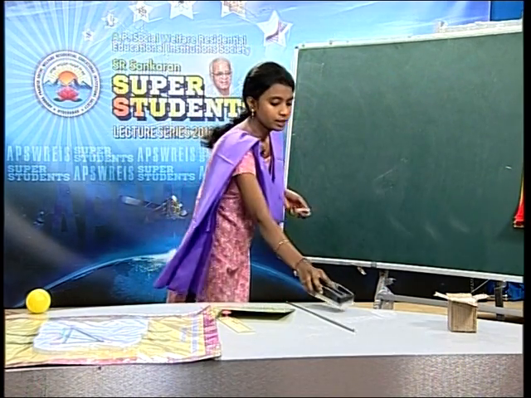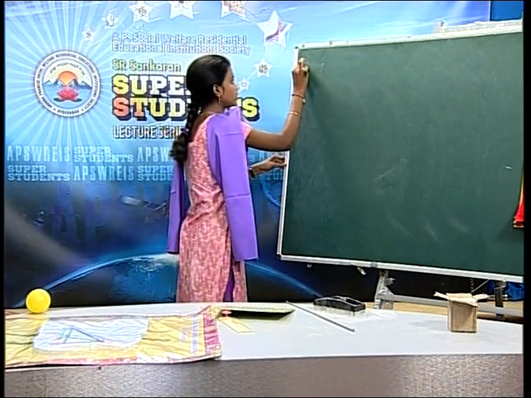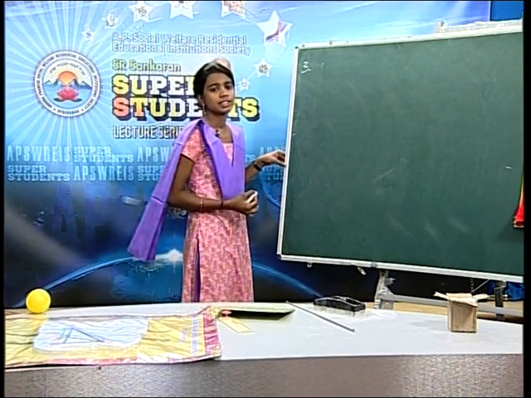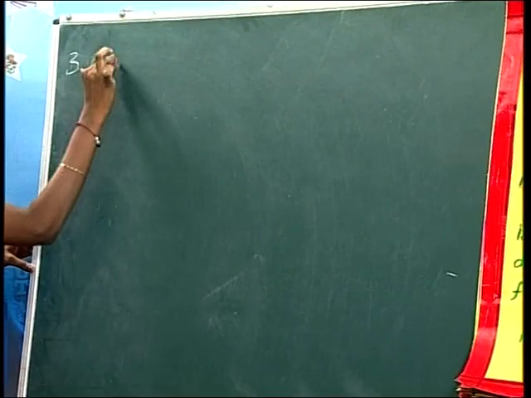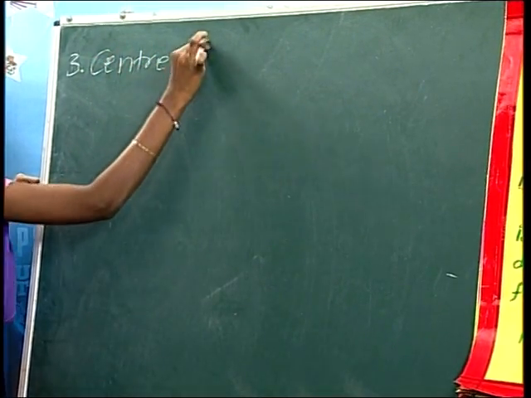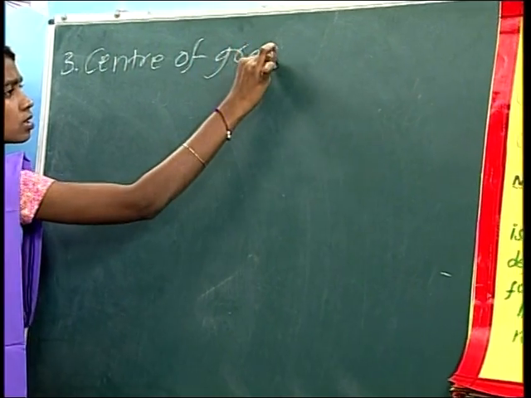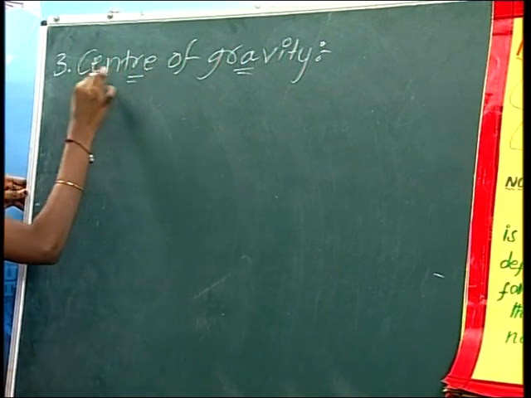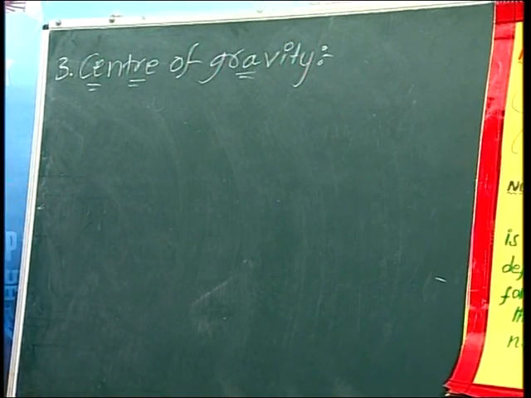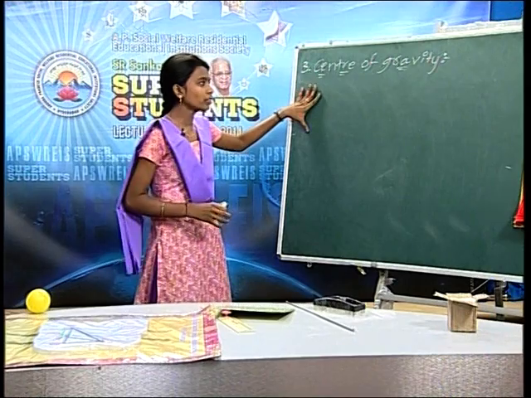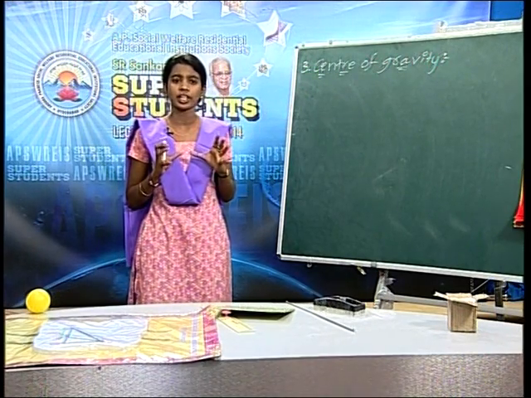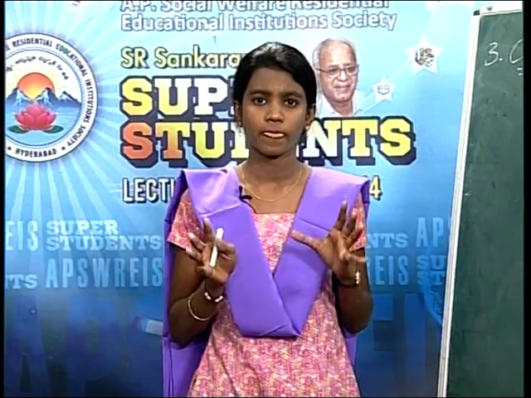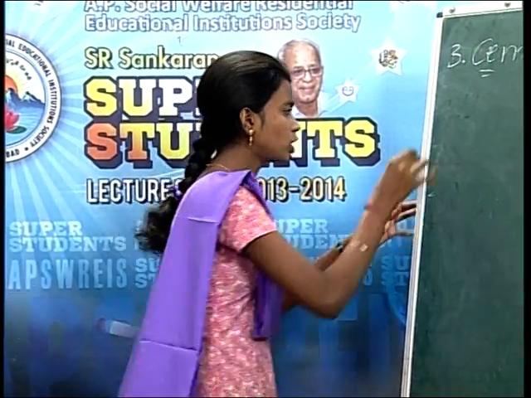Next, the third one is center of gravity. The center of gravity means the total weight of the body seems to be concentrated at one point. Such point is called center of gravity. I will write down on the board.